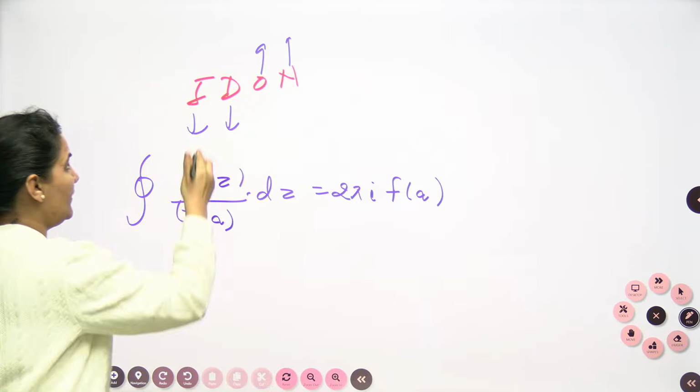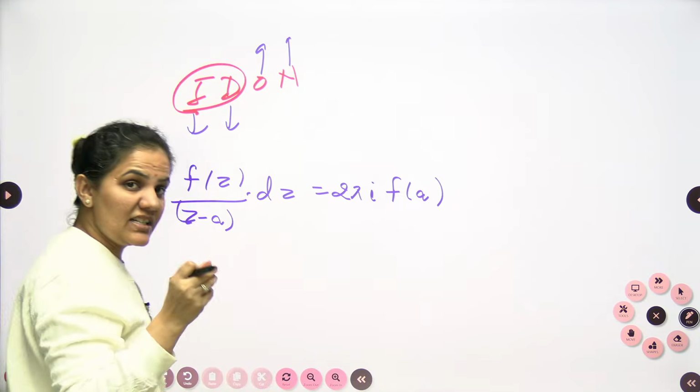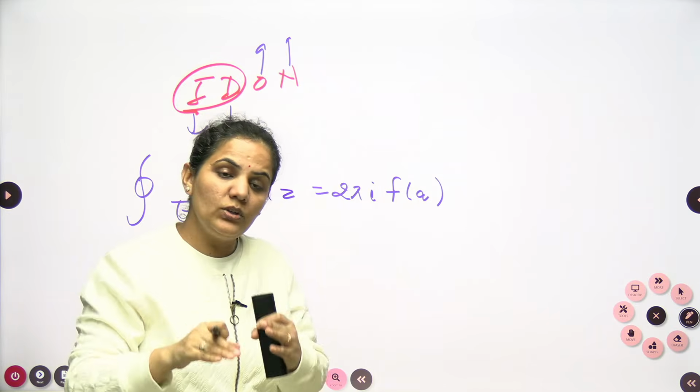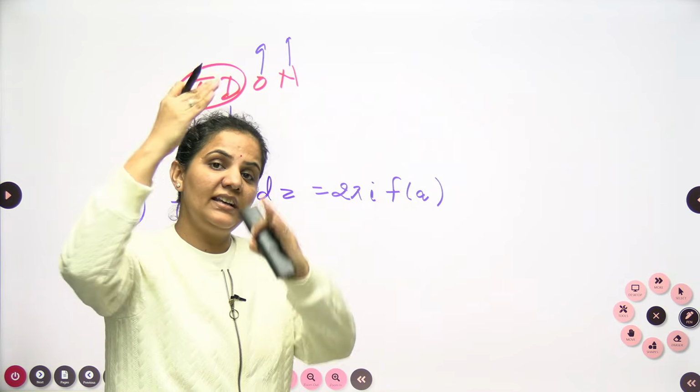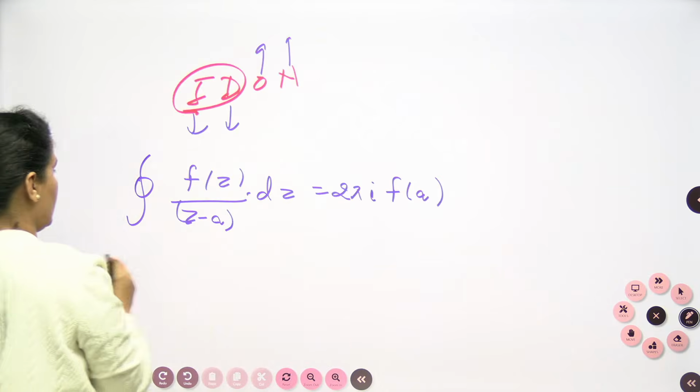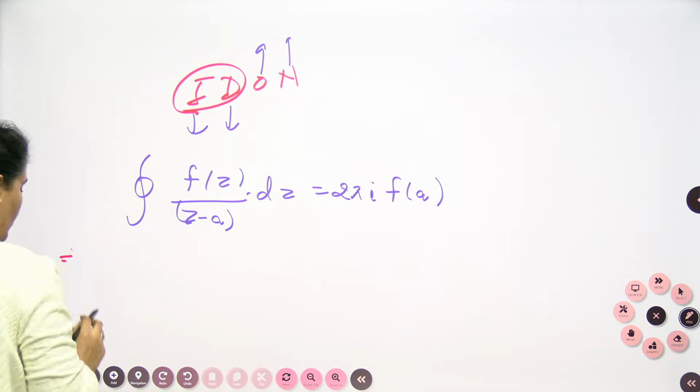Okay, so what I will do, I will write down the root which is lying inside, I will consider that in the denominator, and the root which is lying outside, I will consider that in the function z. So now I can write down my given function. I am repeating my point again here.